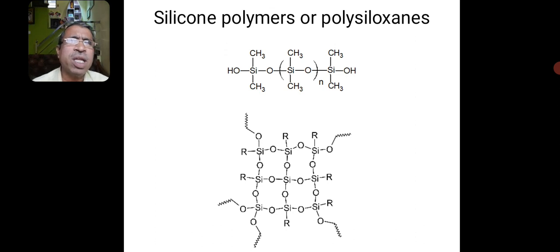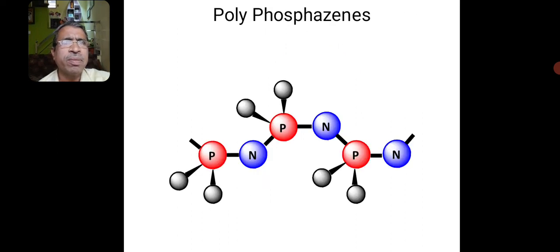Here I have shown the silicone polymers, how it looks. The silicone polymers are also called polysiloxanes, and these polysiloxanes have this type of structure. Silicon oxygen, and on the silicon we have alkyl or aryl groups, that is the R. In this I have shown polyphosphazenes.